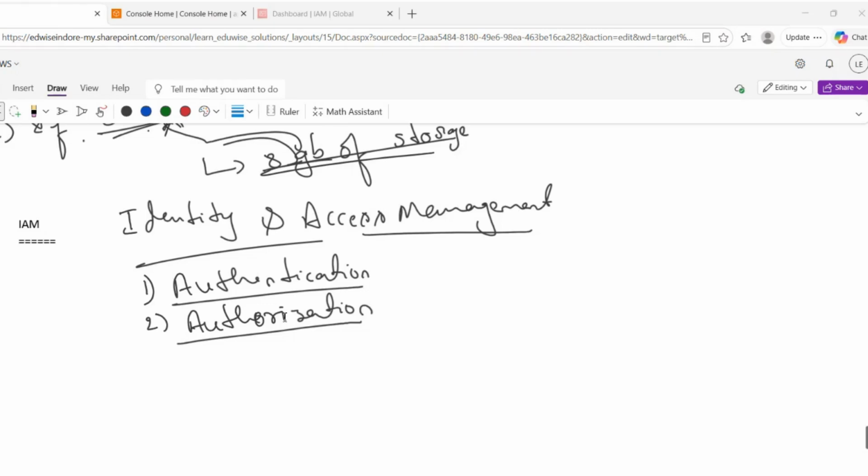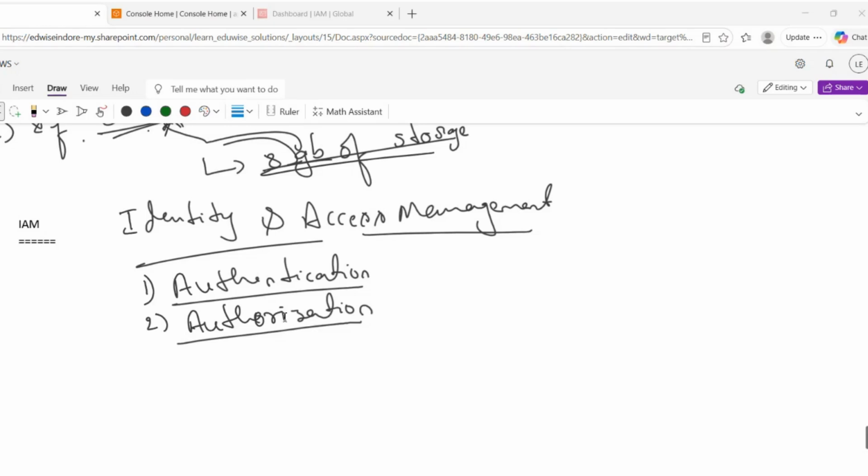And on the other hand, groups. Groups is nothing but a collection of users. Why do we want to use groups? Because let's assume a company has newly built a new team called the developers team. To that, they have hired 100 people. So for those 100 people, we cannot provide permissions to each and every user,